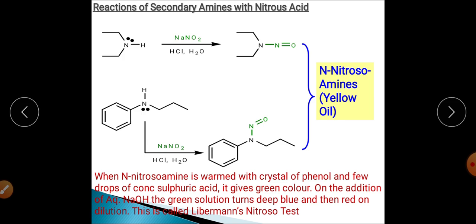This color change chemistry is called Liebermann's nitroso test. By using this test we can easily identify the presence of a secondary amine group in any organic molecule, right?